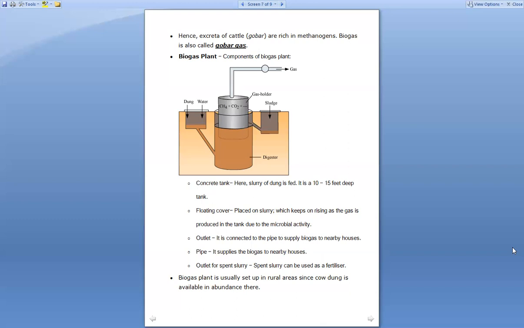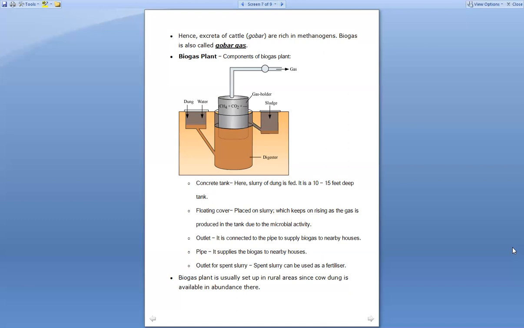And one outlet is for the spent slurry, right? So the spent slurry can be used as a fertilizer. So there is another outlet also from which the slurry is being taken out, and this slurry can be used for the fertilizers, right?